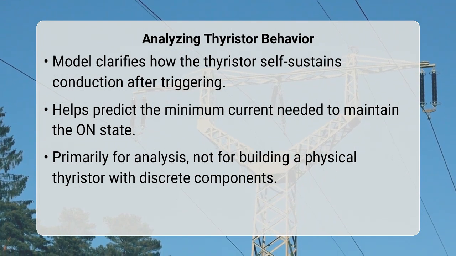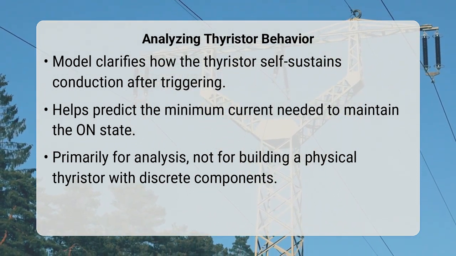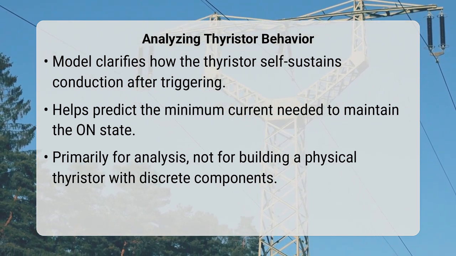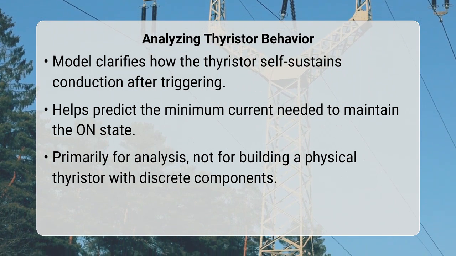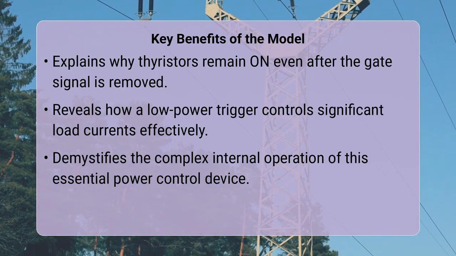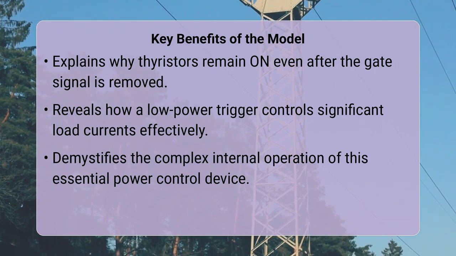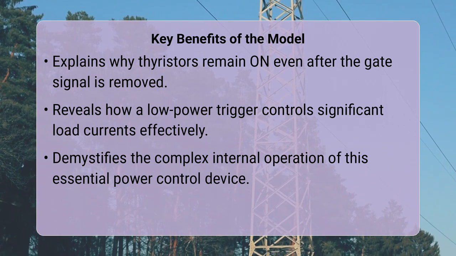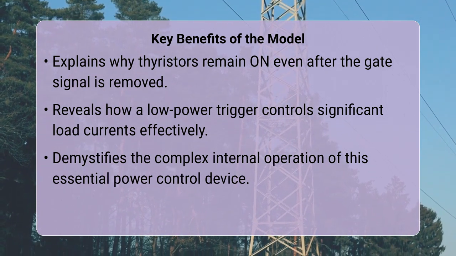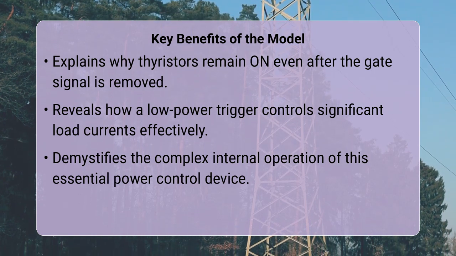a large load current even after the initial gate trigger signal is removed, as long as the anode current remains above the holding current. This unique self-sustaining behavior, vividly explained by the two-transistor model, allows thyristors to control high power with a very brief, low-power control signal, making them indispensable in applications like motor control, power supplies, and lighting dimmers.